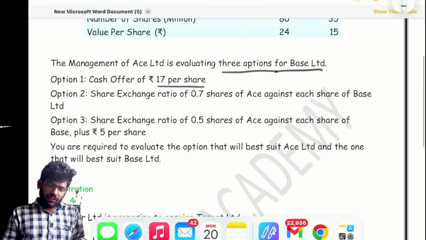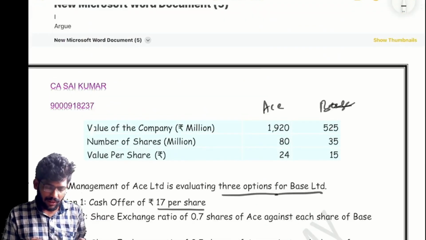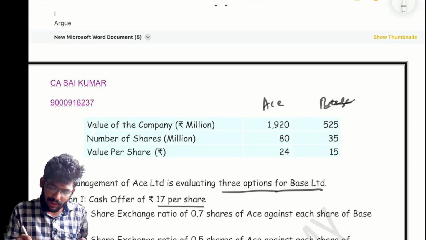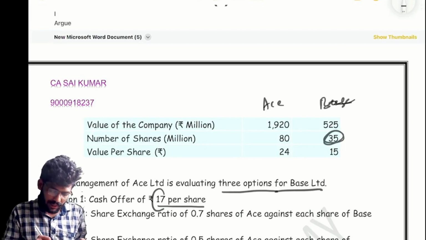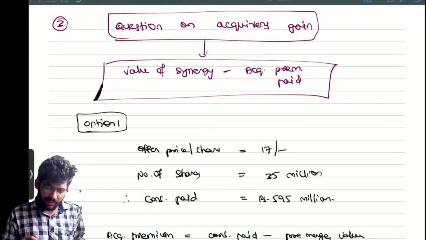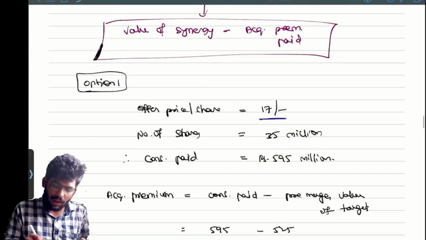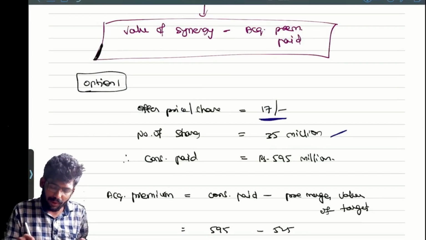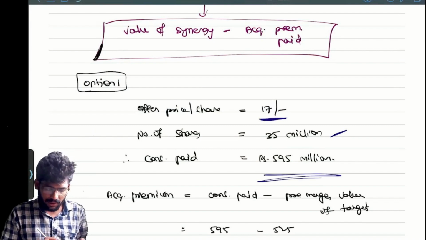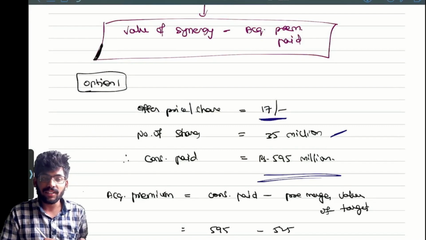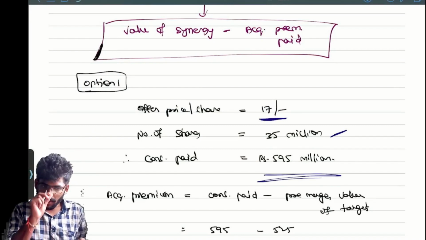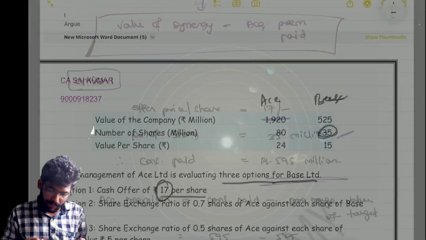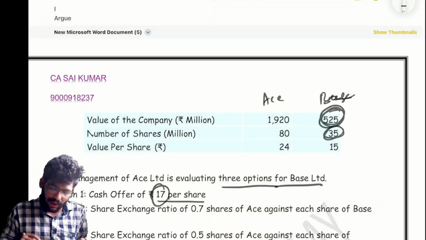Clear? So that's the basic option. What is the number of shares in B Limited? 35. Each share 17 rupees. Correct or not? So total how much? Offer share price 17 rupees, number of shares 35. Consideration how much? 595 million. That is the consideration paid. Actually, what is the value of the particular company? 525 is the value of the company.